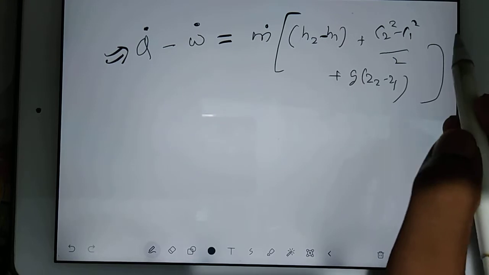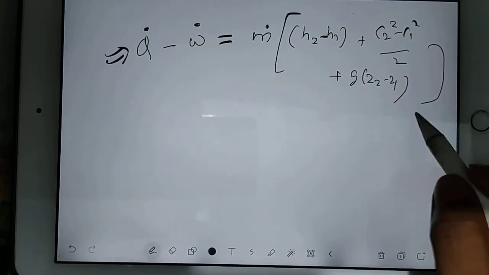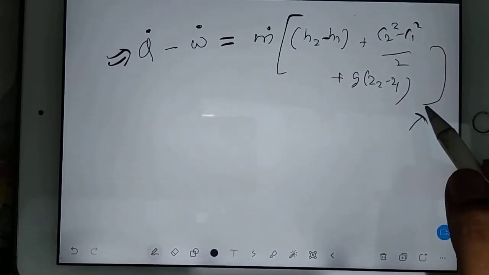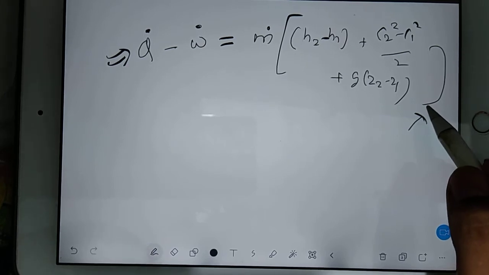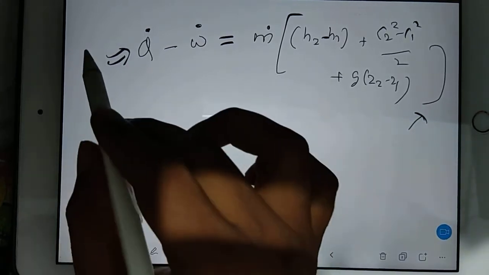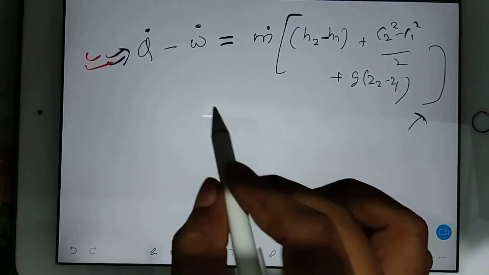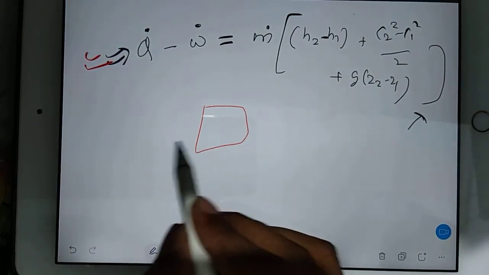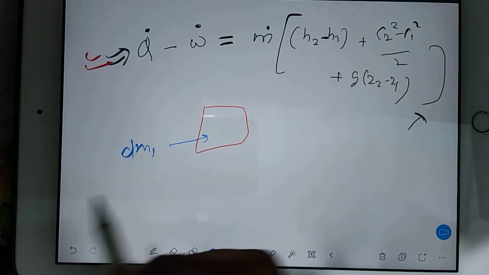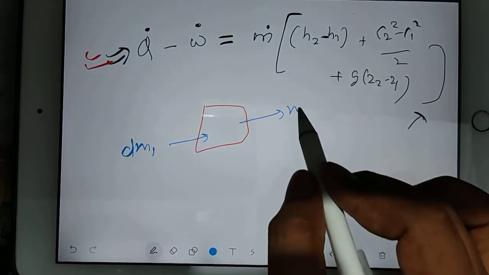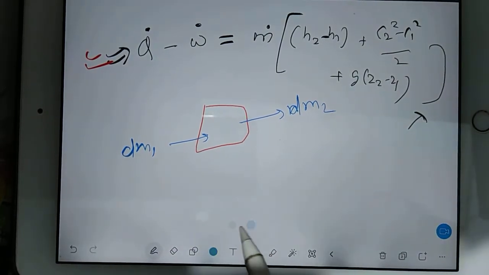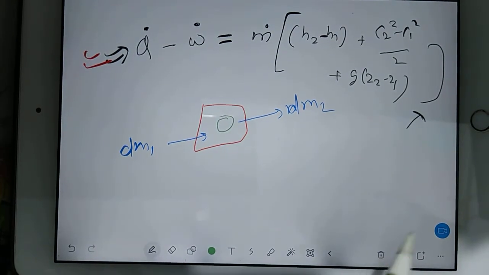I understand we are playing with the equation, so right now you may not get the interest, but when we take the numerical, you will understand. Now try to understand, this is your energy equation. Now we'll understand the mass balance equation. It means in the system, if you are sending some mass, that mass is dm1, and mass is coming out, that is dm2, and some mass is changing in the control volume.